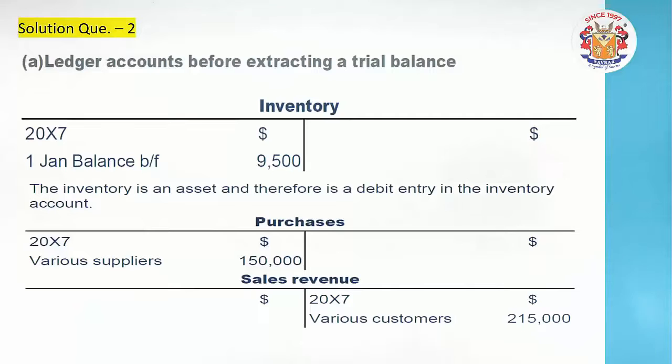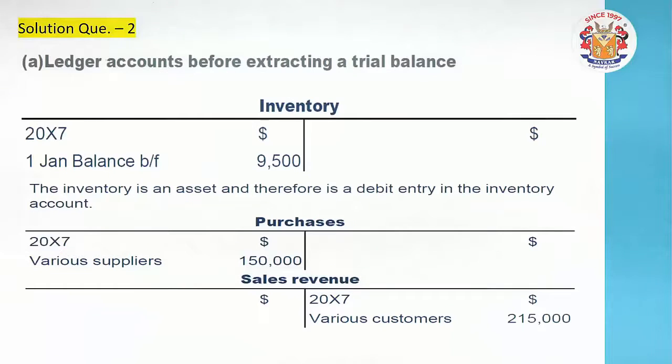Another one, purchases. Throughout the year 2007, various purchases on a cash or supplier credit basis were made. So this amount, 1,50,000 of various purchases, is debited. Obviously purchase, where the goods are coming in, is debit.